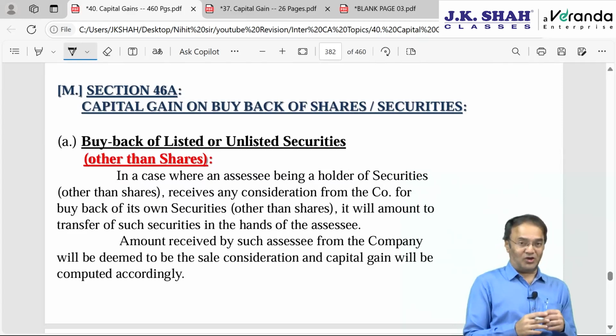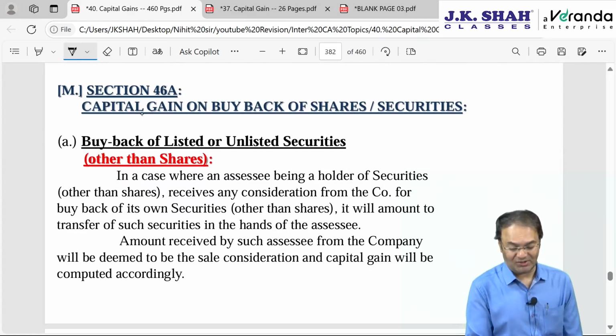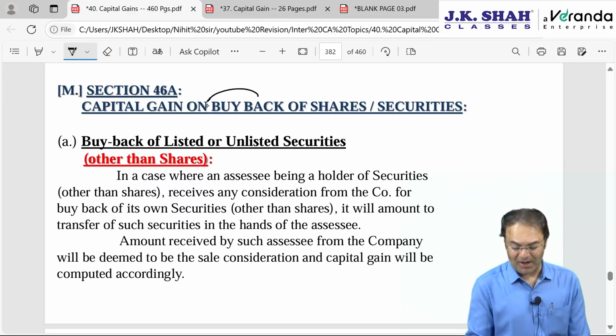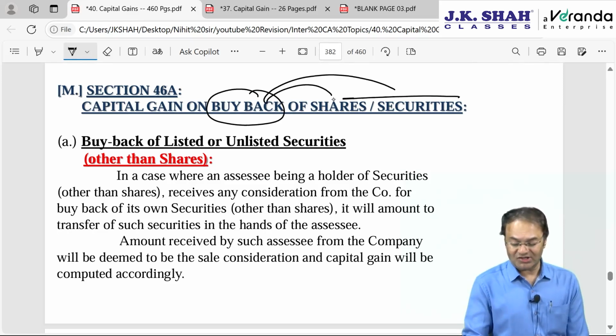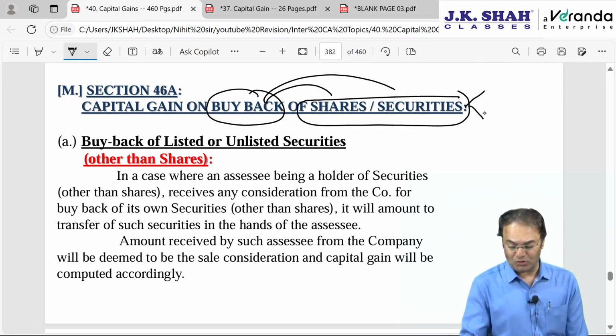Okay, next is section 46A. 46A has drastically changed. Capital gain in case of buyback, buyback of either shares or buyback of securities. Shares and securities, again we divide them into two parts: unlisted and listed.